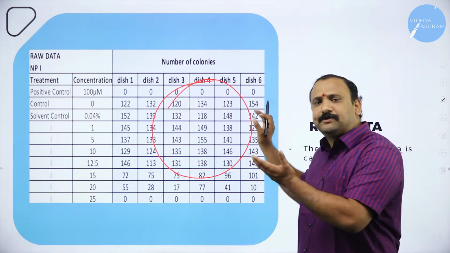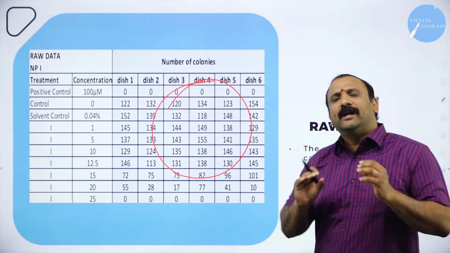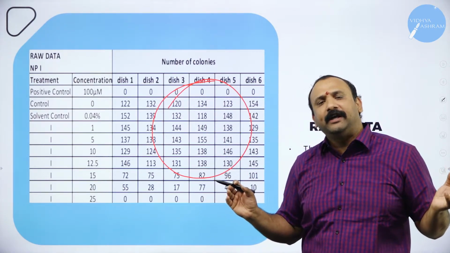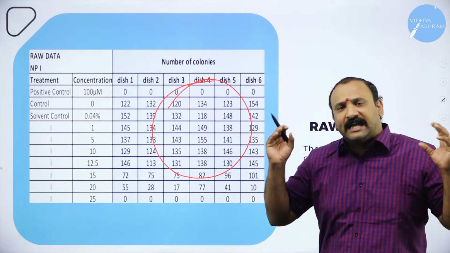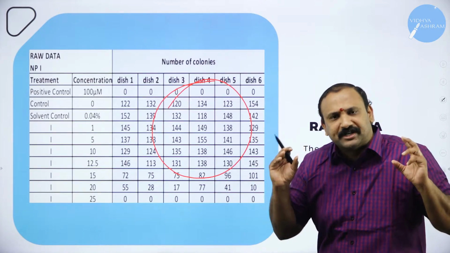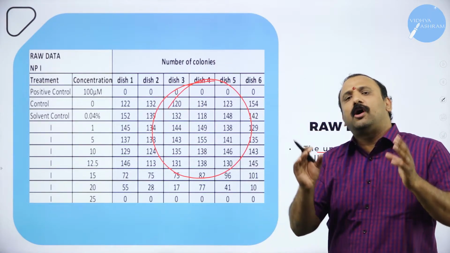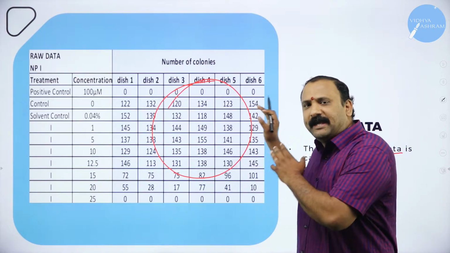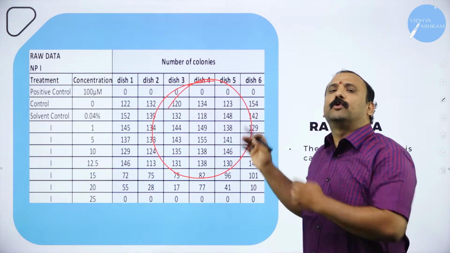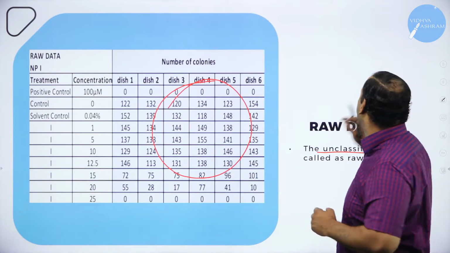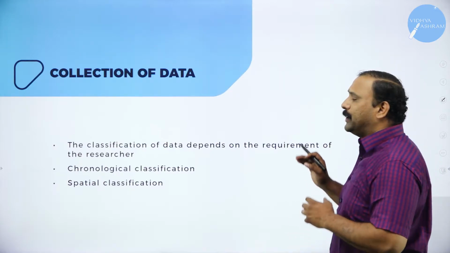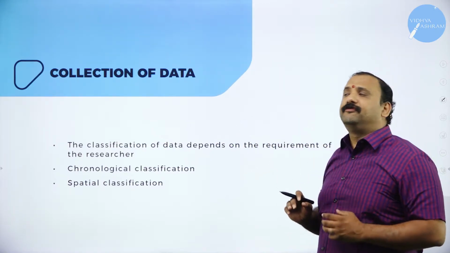We just look at the newspaper every day morning. You get hundreds and thousands of data floating around, but we do not know: is the information right? Is the information classified? Is the information meaningful? So they are all raw data for us, which is just being printed, just being showcased to us. Moving forward, now we have the collection of data.